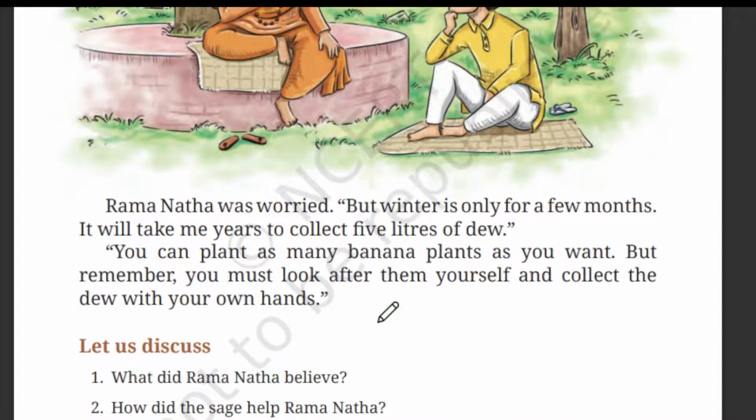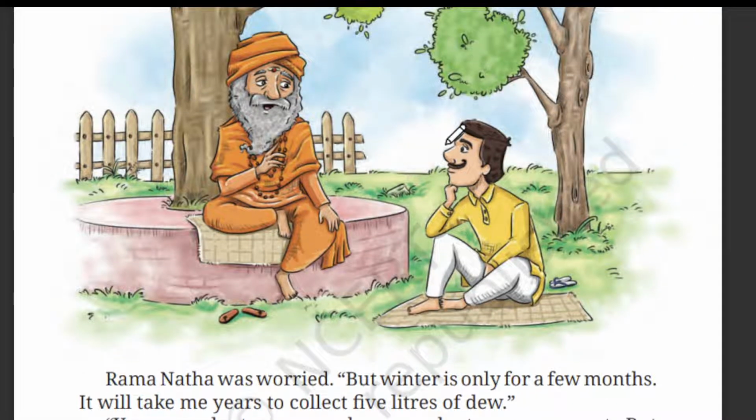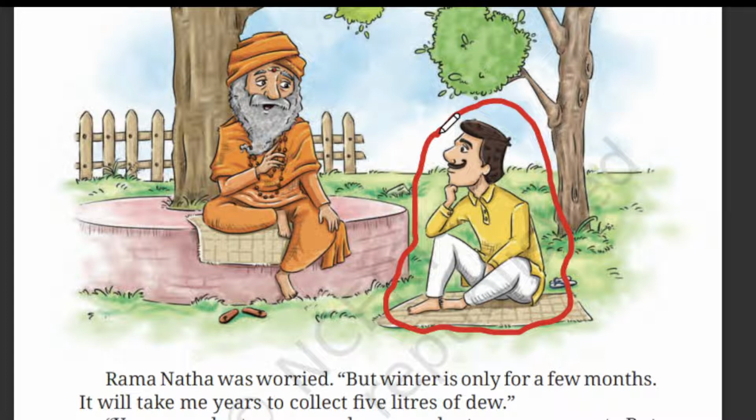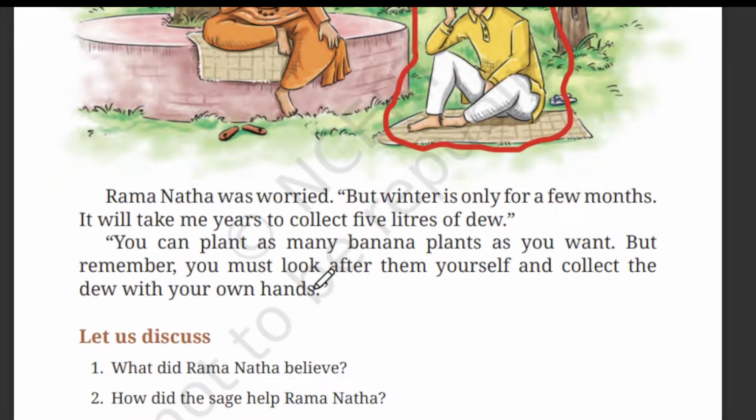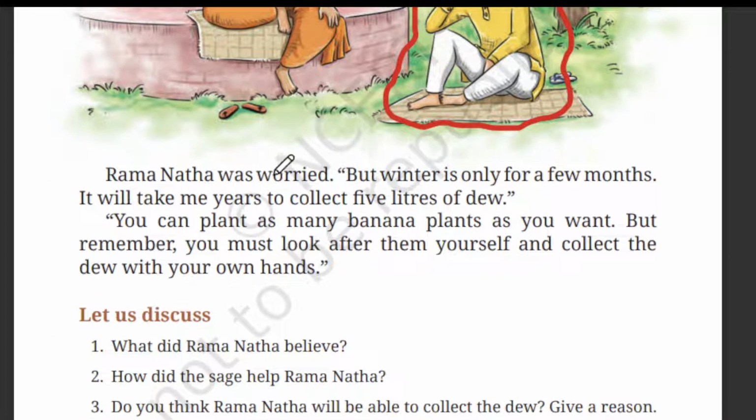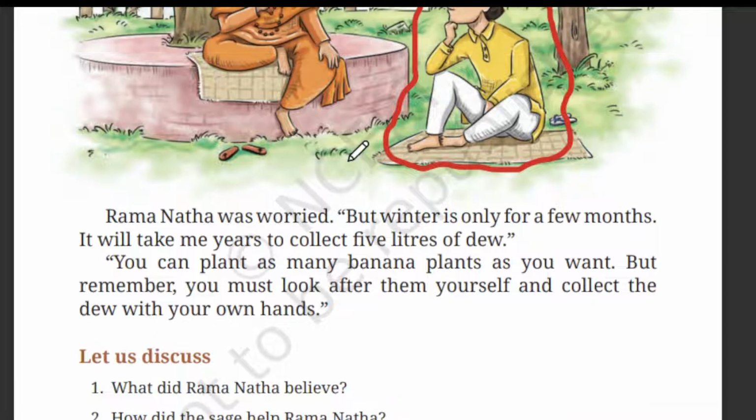So next, let's see what happened. See in this image how Ramnath is very interested to learn about the potion. See how he is sitting and hearing what the sage is telling. Ramnath was worried. Why is he worried? But winter is only for a few months. It will take me years to collect 5 liters of dew. Yes, as I stated earlier, 5 liters of dew is huge because it's only one drop on a leaf that we are going to collect, right?